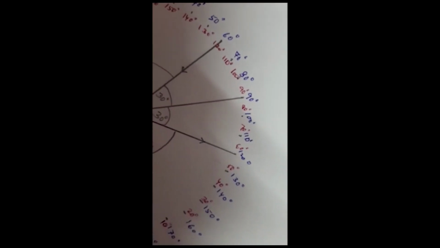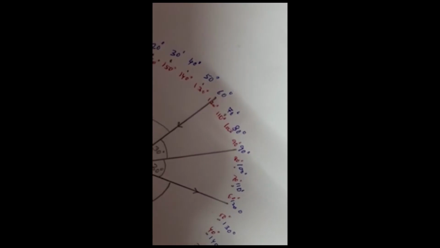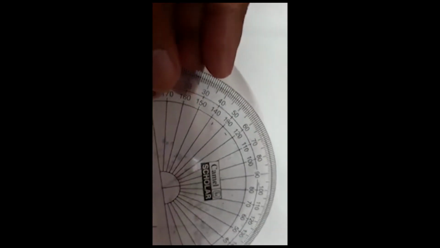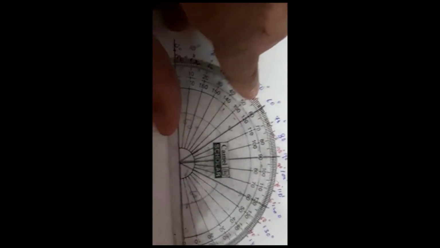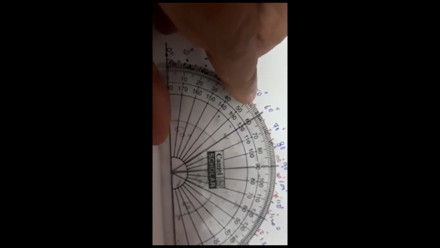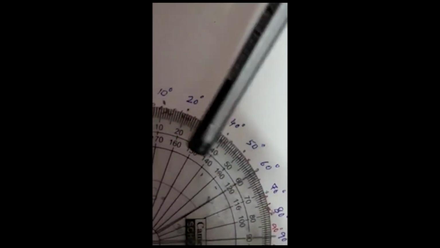and place a protractor along the line. This is a protractor, you see clearly, and I have placed it along the line. And I have written the degrees here.